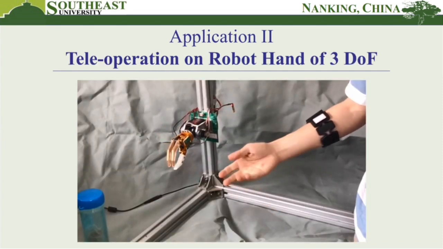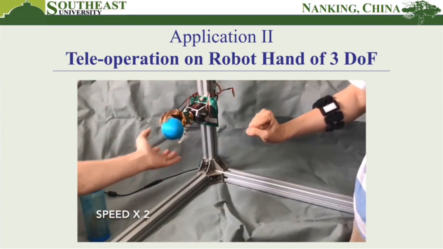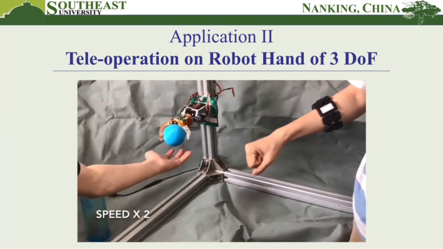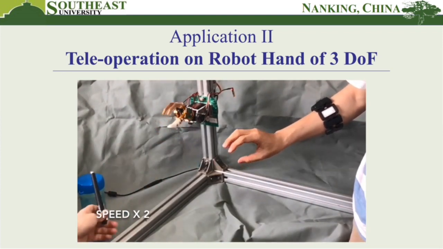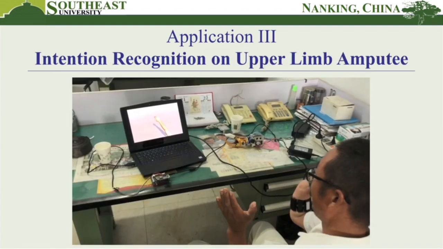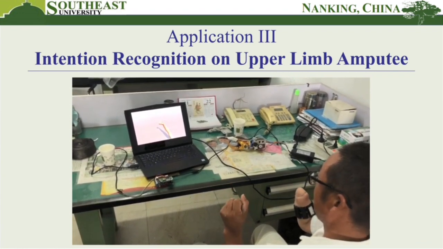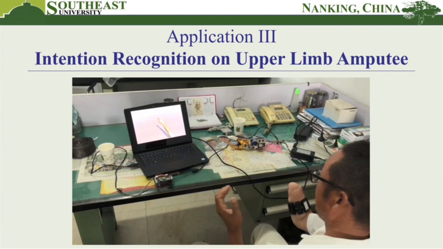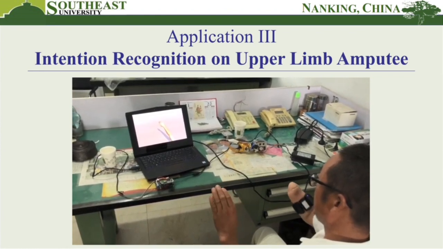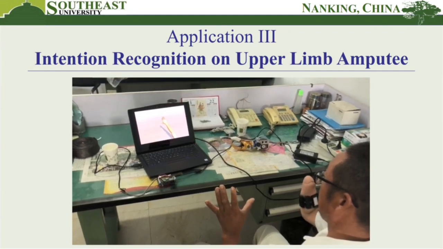In another teleoperation application, we use the same recognition result to control a robot hand. A proportional myographic control according to the velocity of movement is utilized to complete a grasping task. At last, we apply this model to upper limb amputee recognition. Further work needs to be polished on implementing more long-term experiments, as well as the reliability experiments for disabled with different degrees of amputation.